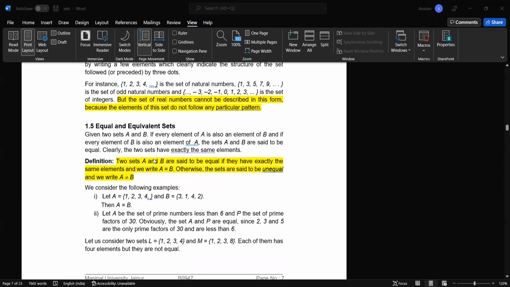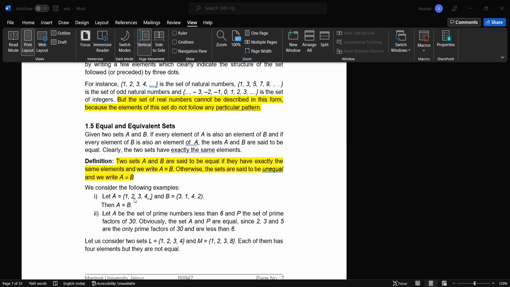Equal and equivalent sets. What are equal sets? Two sets A and B are said to be equal if they have exactly the same elements, and we write A equal to B. For example, let A be equal to {1, 2, 3, 4} and B be equal to {3, 1, 4, 2}. Basically the numbers are only swapped from one place to another.